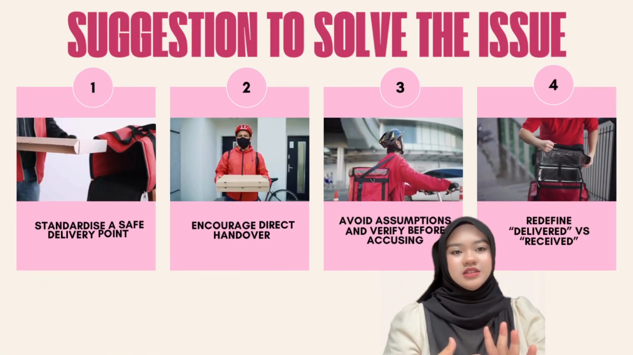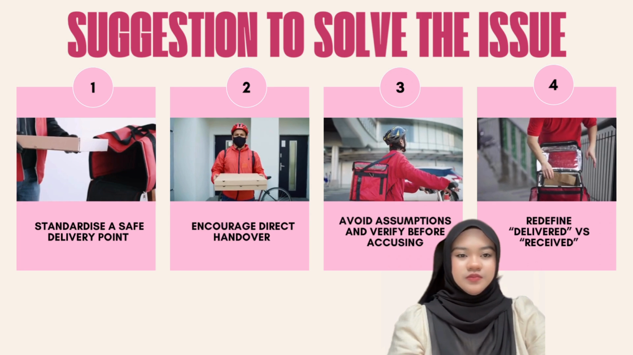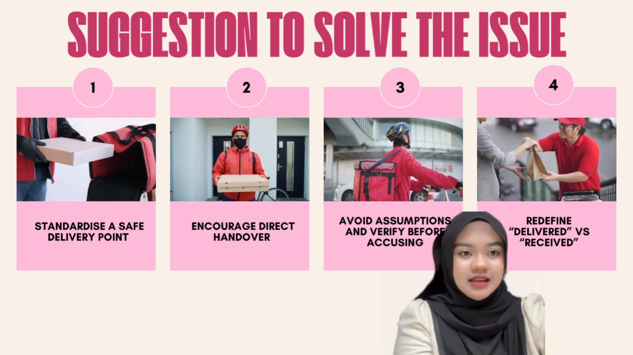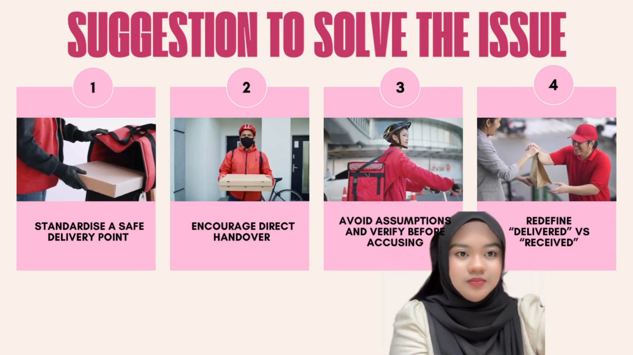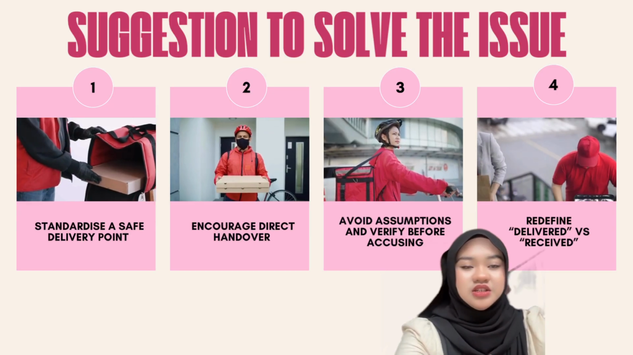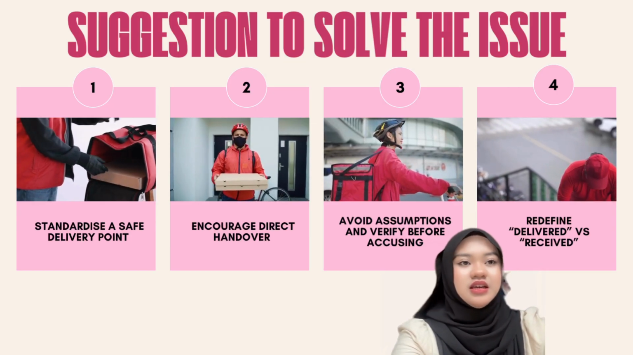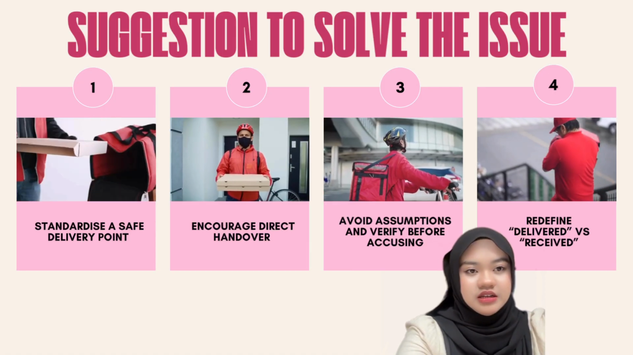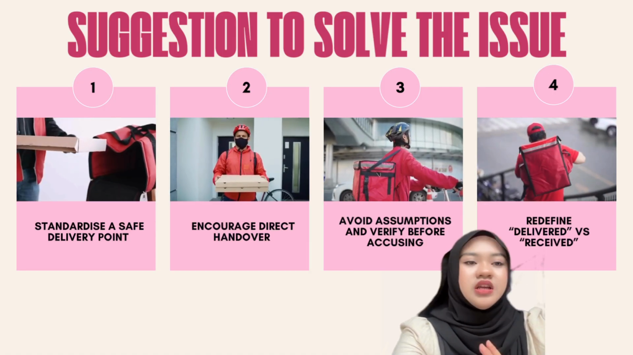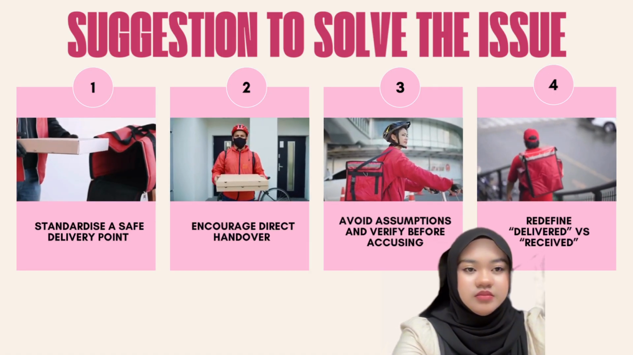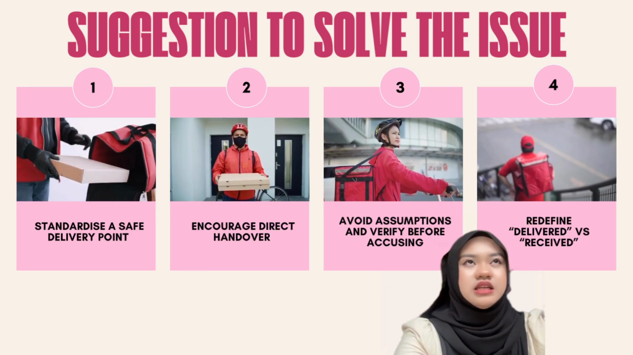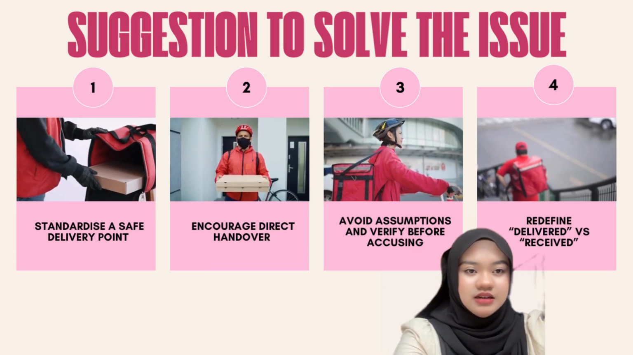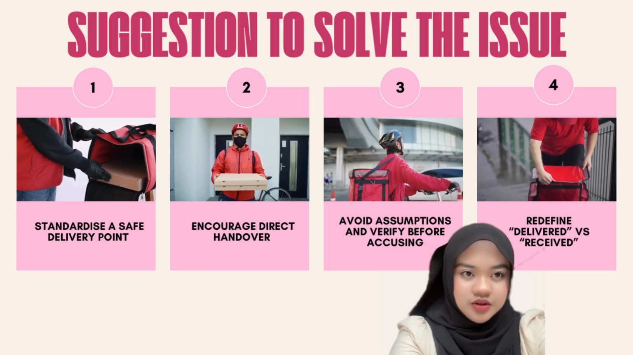Next, there are 4 suggestions to solve this issue. Number 1 is standardize a safe delivery point. The college management should designate a specific and monitored delivery area, for example, a grab rack at the lobby counter. This will reduce the food being taken by others, and a clear sign can guide the rider and student to the correct spot.